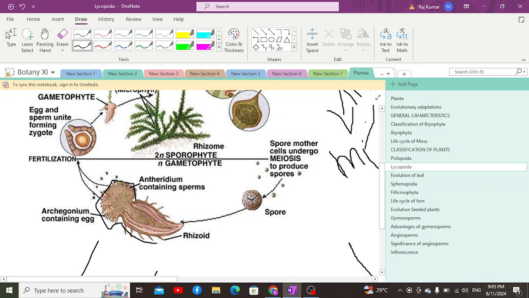Now, from the antheridium, the sperms, or spermatozoids, move towards the ovum in the archegonium, where fertilization takes place.